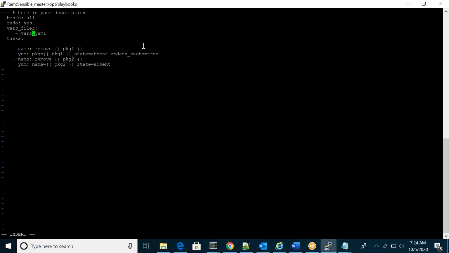For example, if your vars file is in a different location, a different path, then you can use the full path. So like this also we can mention.